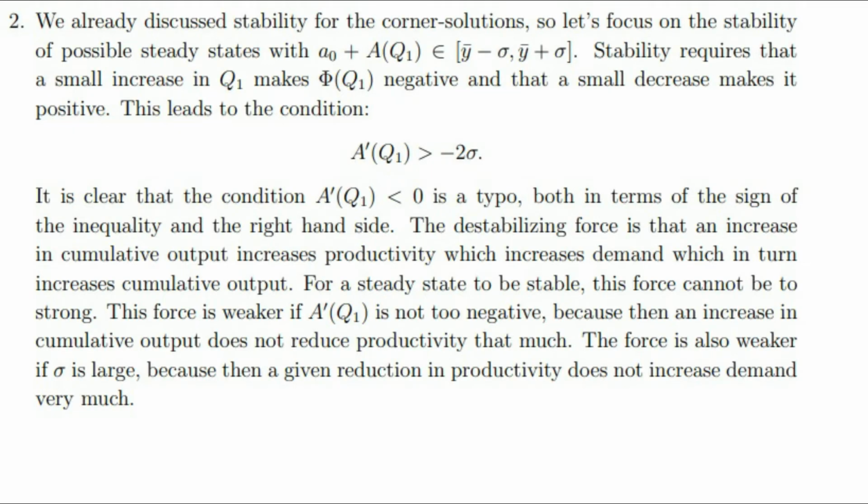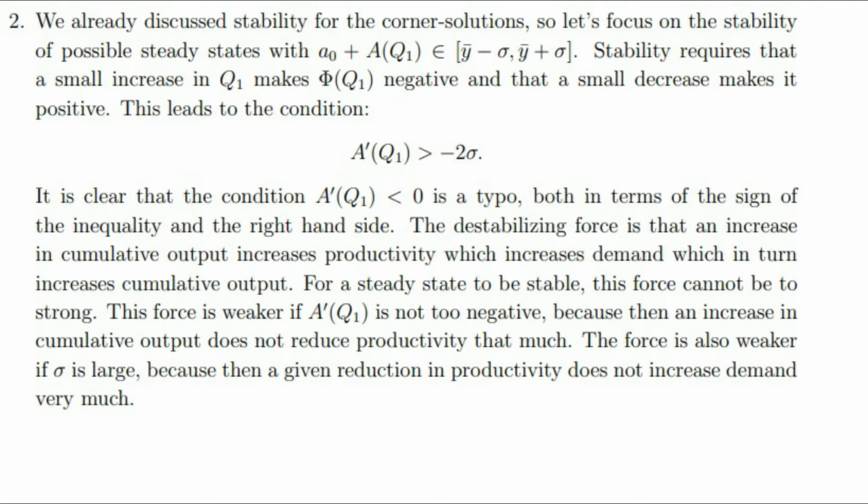We already discussed stability for the corner solutions, so let's focus on the stability of possible steady states with A0 plus A(Q1) in the interval (Y̅ minus sigma, Y̅ plus sigma).